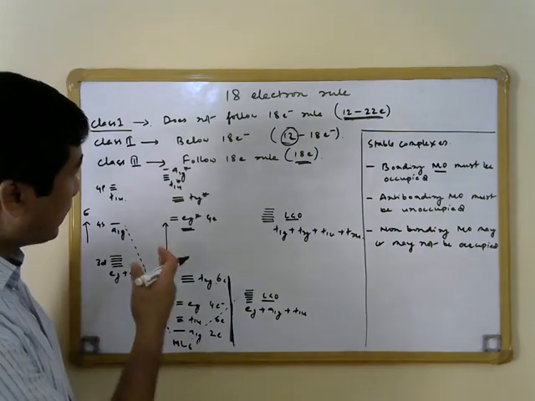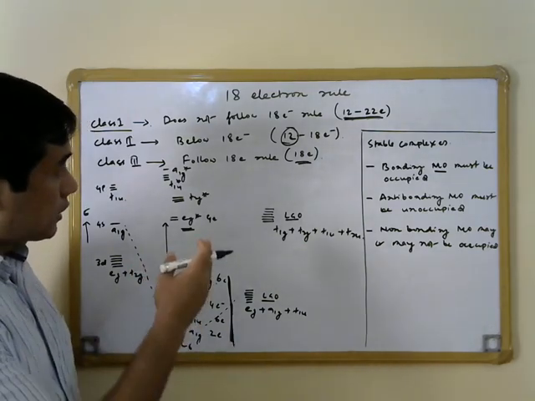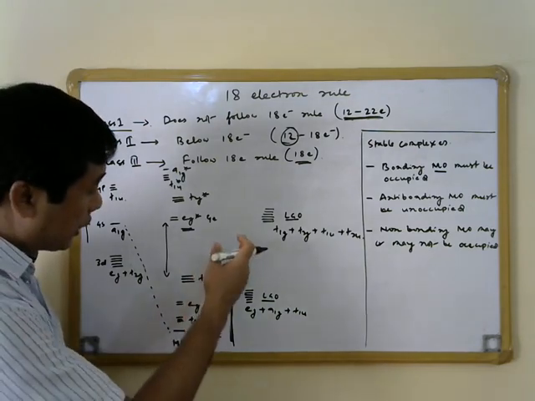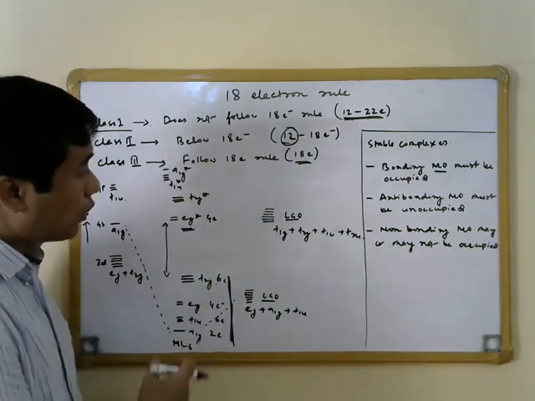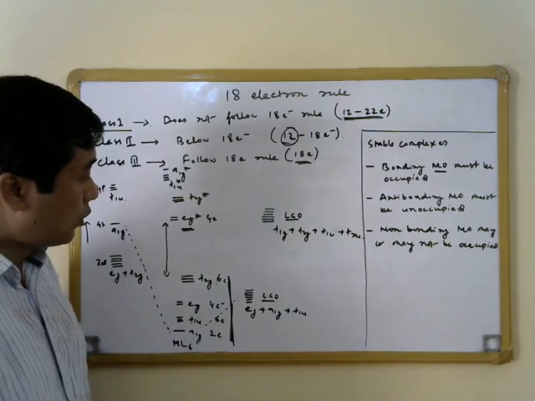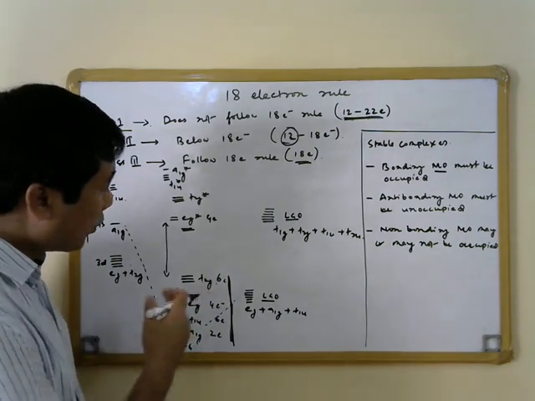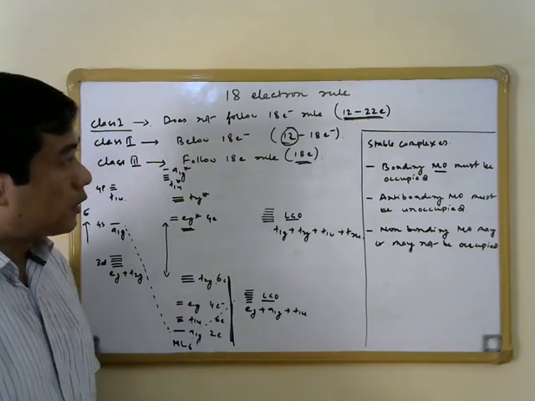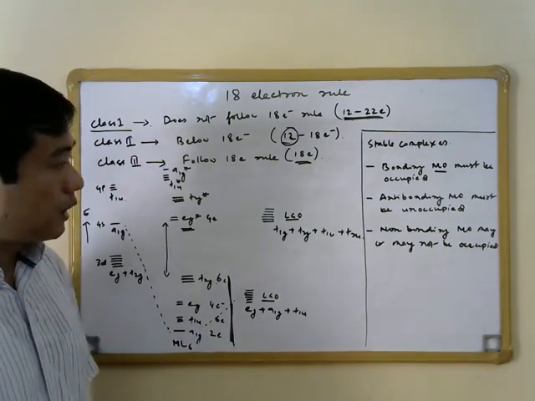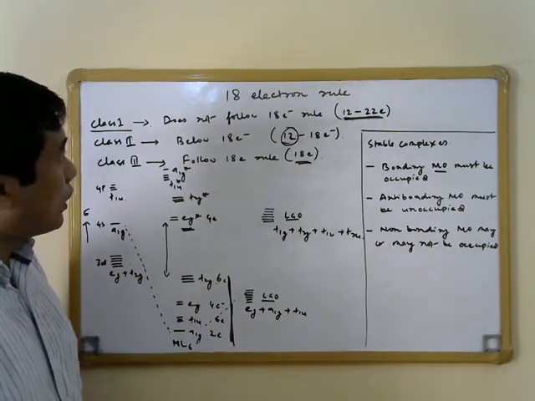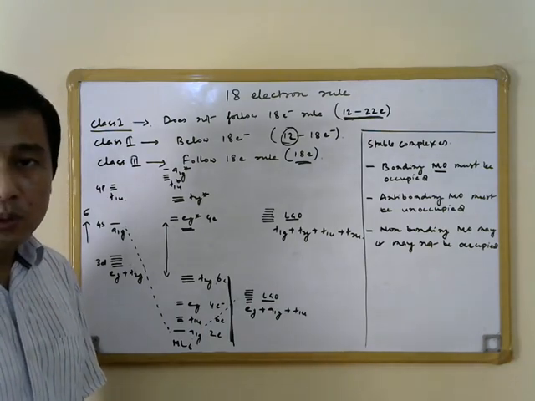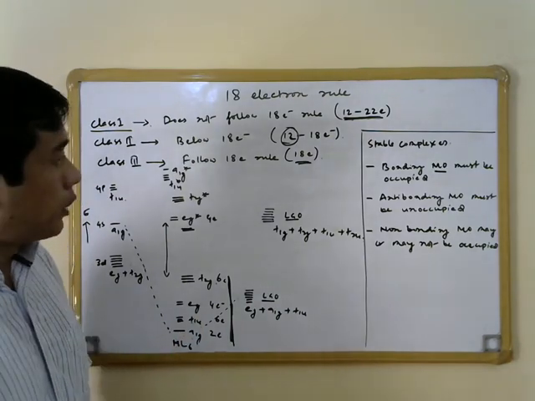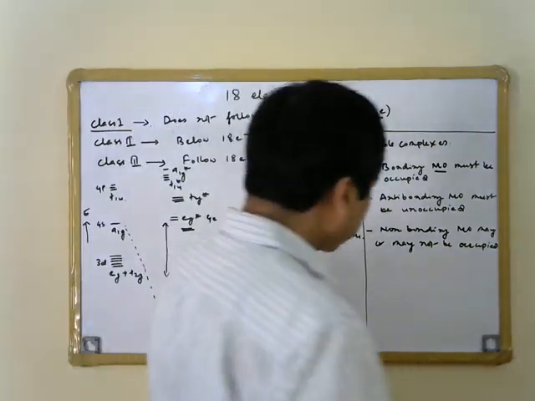That is why complexes formed by pi acceptor ligands must follow the 18 electron rule, as all the bonding molecular orbitals must be occupied, or otherwise the stability of the complex is lost. So this is the origin of the 18 electron rule, and we can understand it in this way by using molecular orbital theory.